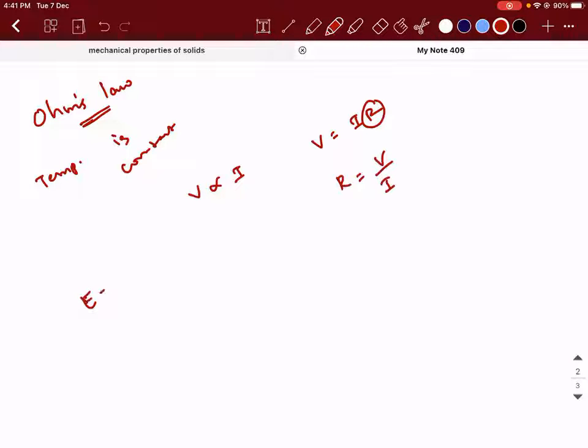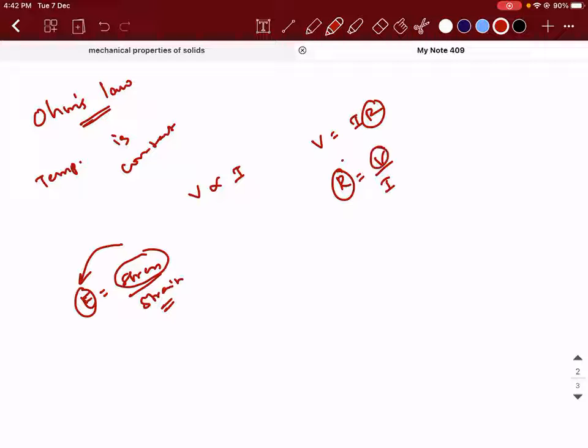Is it not something like E is equal to stress by strain? Now you might think that when the force is going to change, stress is going to change, so my modulus of elasticity will change. That is not the way you think. How is this E introduced, or how is this R introduced? What do we call it? We call it a constant, and a constant is a constant. It will not change, right? It should not change, right?